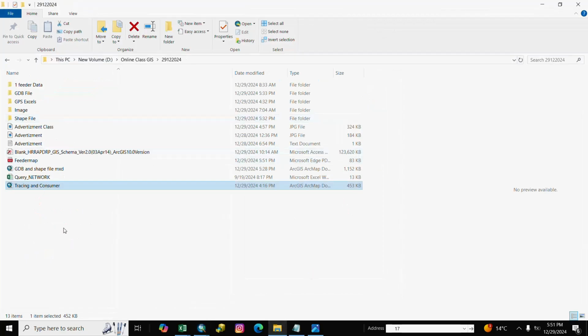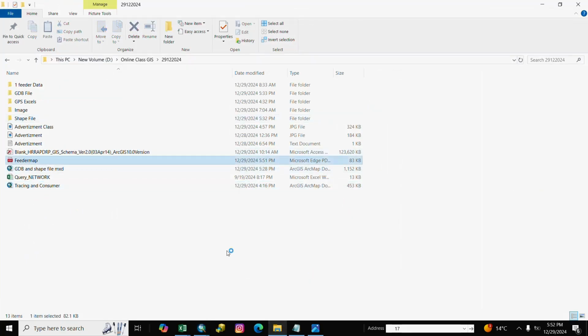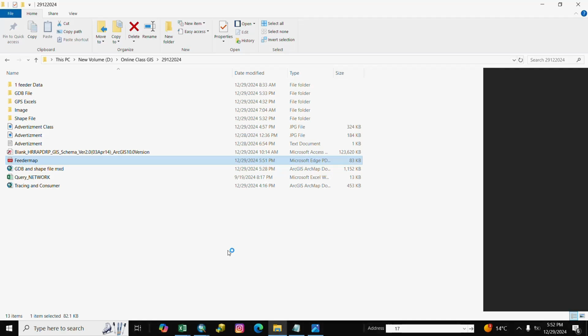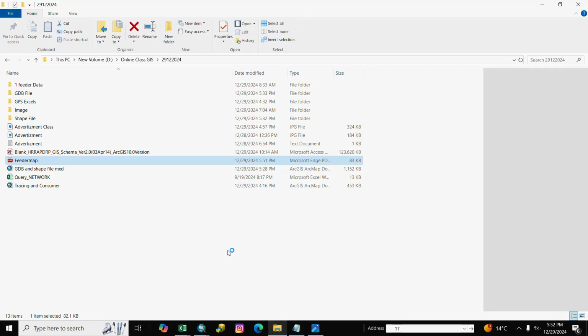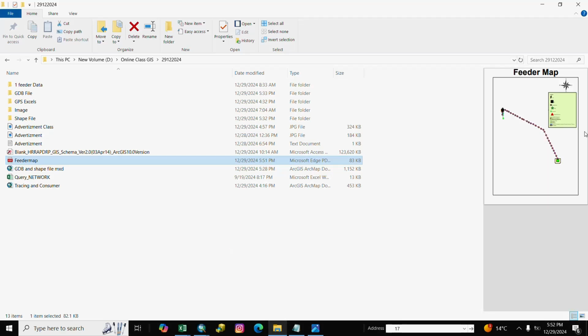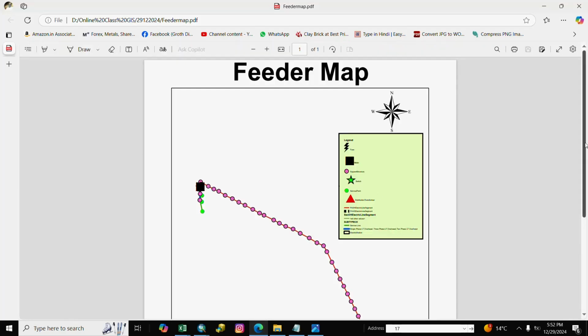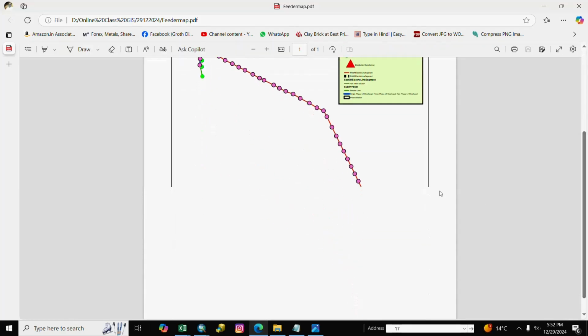You see here our map. You see here map is ready with symbol.